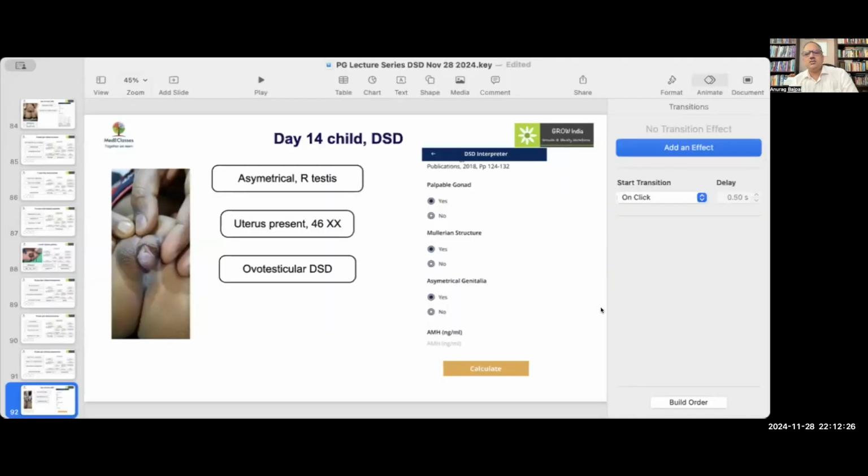Linda is asking about atypical DSD with both gonads palpable, chordee and penoscrotal hypospadias, but no Mullerian structure. So obviously this is an XY DSD. Now here what she has found is that the karyotype is XX and 17 OHP is not detectable. No features of salt wasting. What type of DSD am I dealing with?